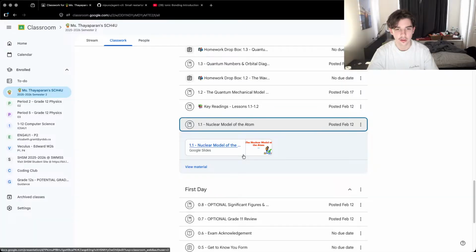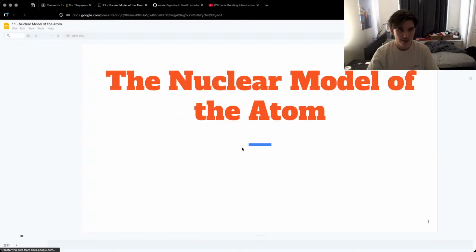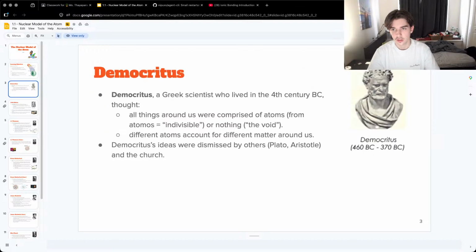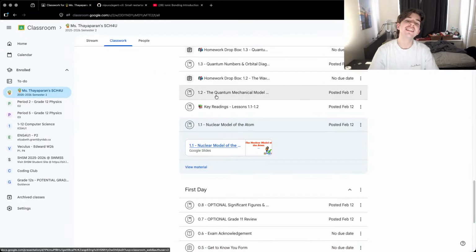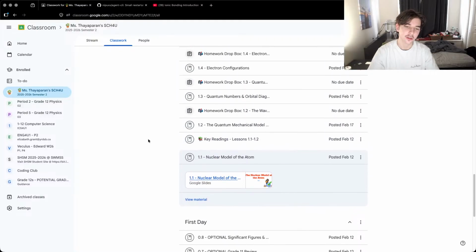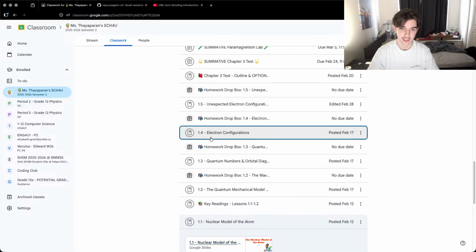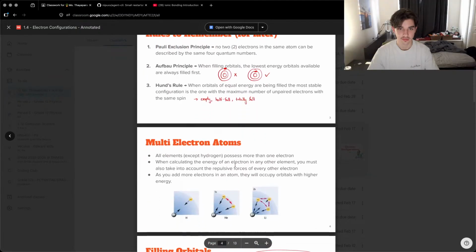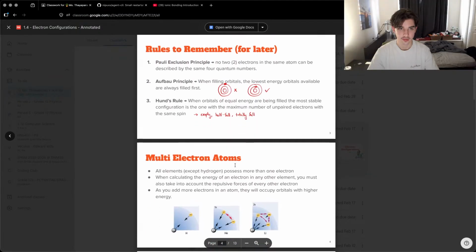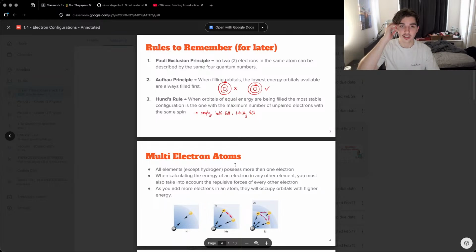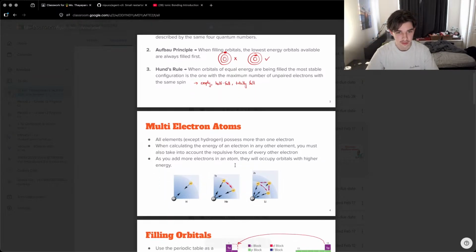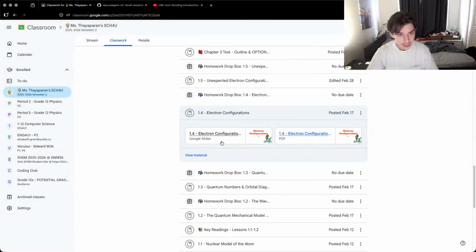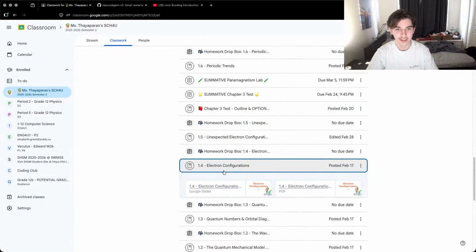The nuclear model of the... This isn't even in grade 12. Hold on. Electron configurations. Pauli's exclusion principle. Multi-electron atoms. Bro, what am I lucky guy right now, bro?